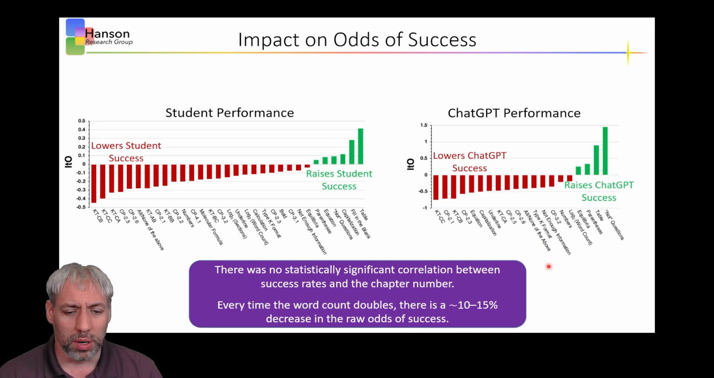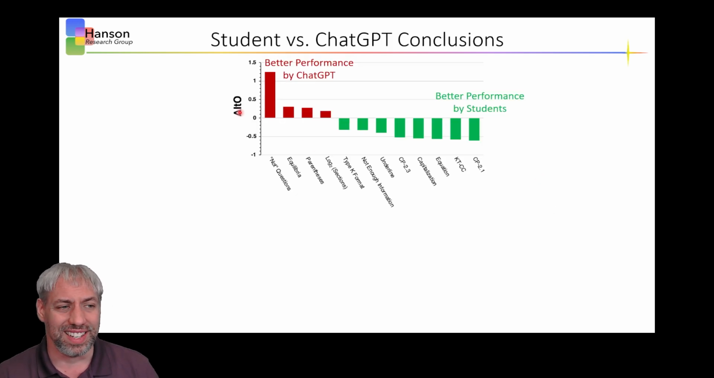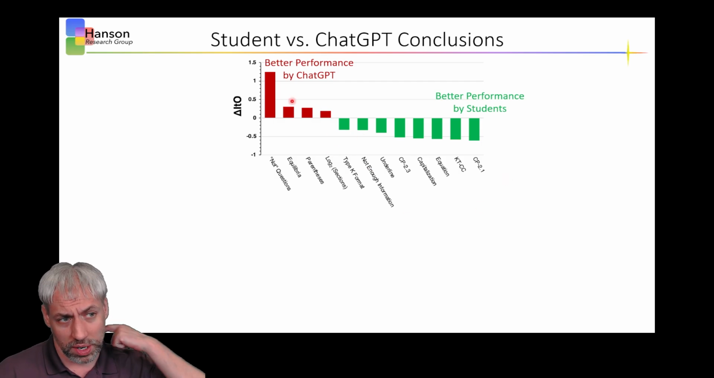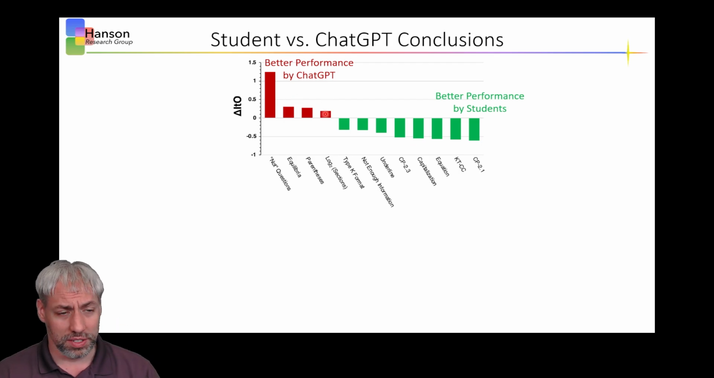And so ultimately, we wanted to know what differentiates students from ChatGPT. And so we looked at this delta ITO, or delta impact to odds, how much it changes between students and ChatGPT. And the statistically significant parameters are here in this graph. And so this one's the big take home. In green here are the parameters where students performed better than ChatGPT. And then over here in red are the ones where ChatGPT performed better than students.